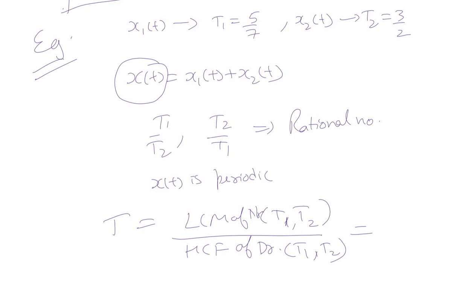So numerators are 5 and 3, and denominators are 7 and 2. So it is LCM of 5, 3 divided by HCF of 7, 2.